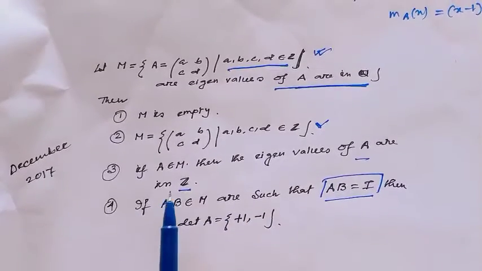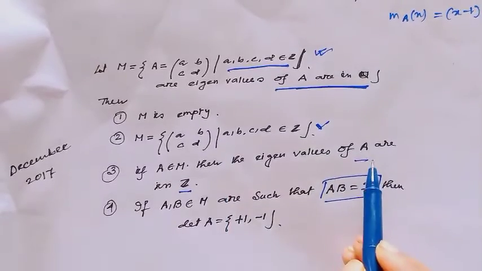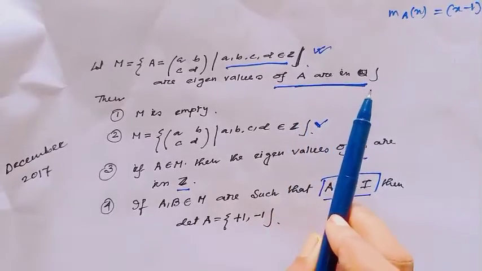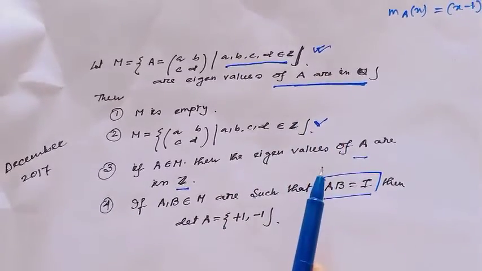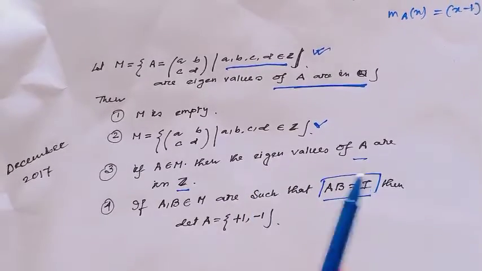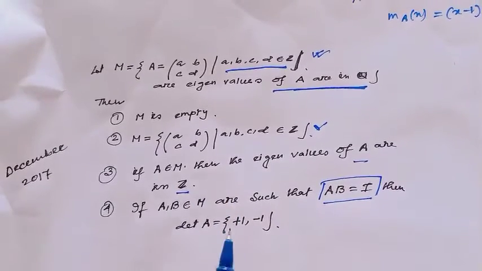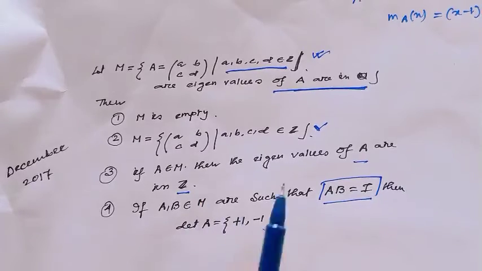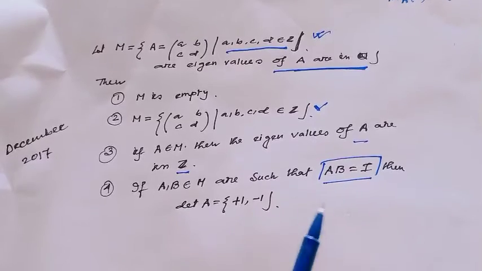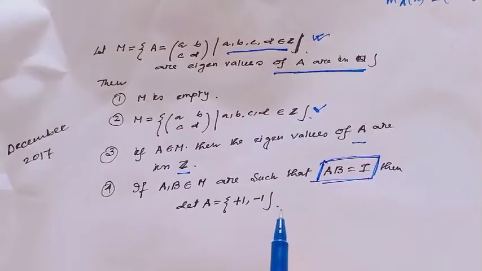And option 3 indicates: if A belongs to M, then the eigenvalues are in Z. Here it is given that the eigenvalues of A are rational numbers, but here the eigenvalues are only integers. And all of us know Z is always a subset of the rational numbers. Okay. And option 4 indicates: if A, B belong to M such that AB equals identity, then determinant of A is plus 1 or minus 1.